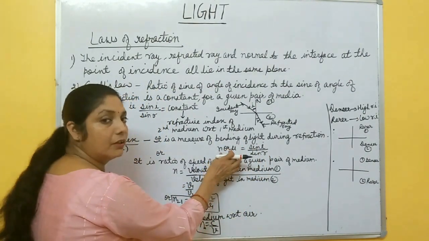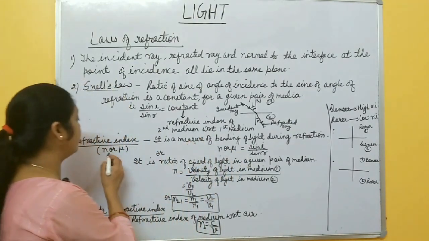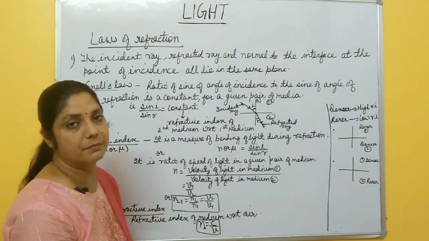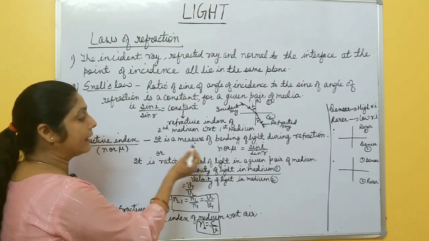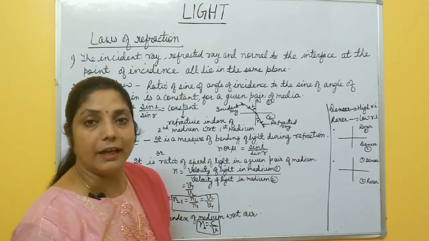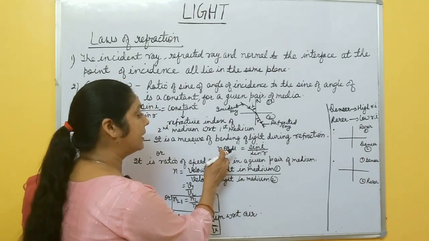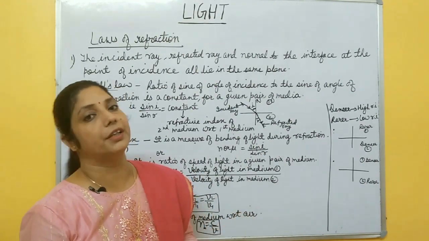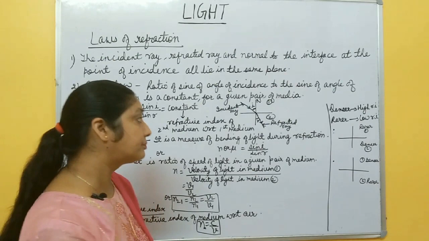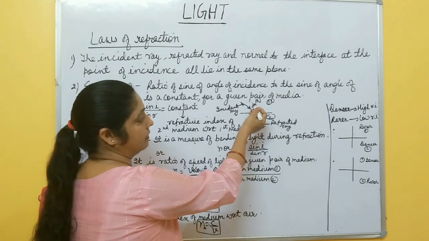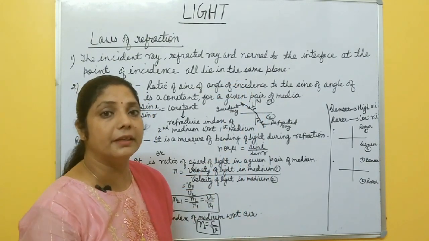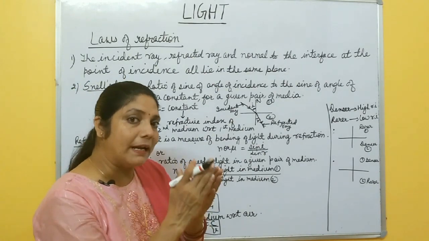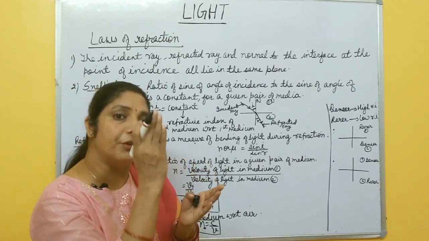This is a constant quantity. Refractive index is denoted by n or mu. Any symbol you can use; in different books, different symbols are used. So refractive index is a measure of bending of light during refraction, and mathematically it is equal to sin i by sin r. It is constant for a given pair of media. You know that when light travels from one medium to another medium, its speed changes. It means bending takes place. So how much light is bending is related to refractive index.